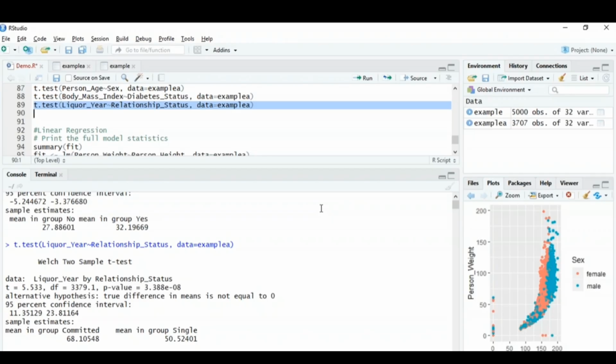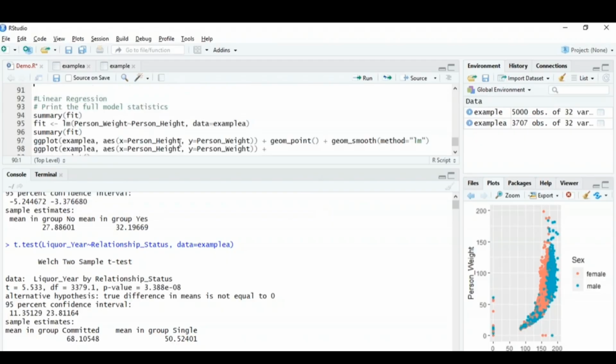Now these were the various kind of skills, as I mentioned before, a data analyst should possess. Now moving on to the last skill, that is basically the machine learning. So as I said before, knowing machine learning is a bonus point. Now, obviously, how would you perform machine learning? That is basically you have to understand the algorithms and you have to build a model for it. So what I've done over here is I am going to just use the linear regression over here. So as you know, the linear models are basically the mathematical representations of the process that we think give rise to our data, right?